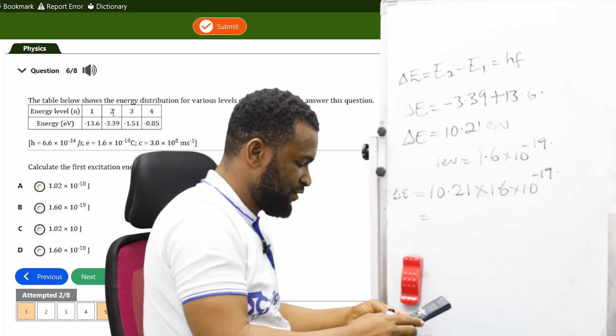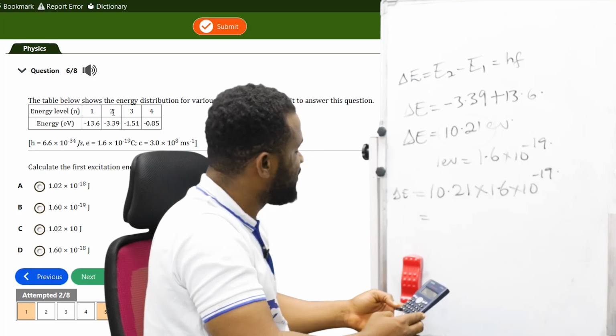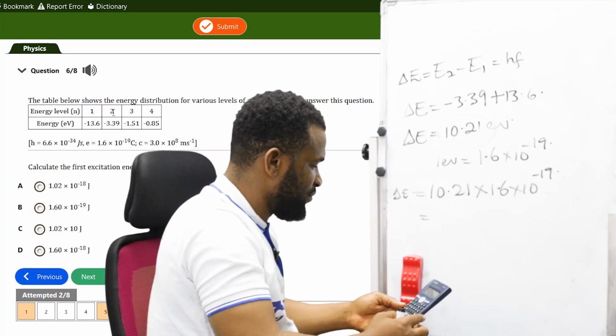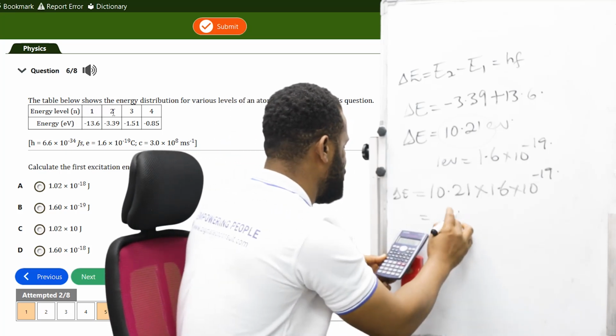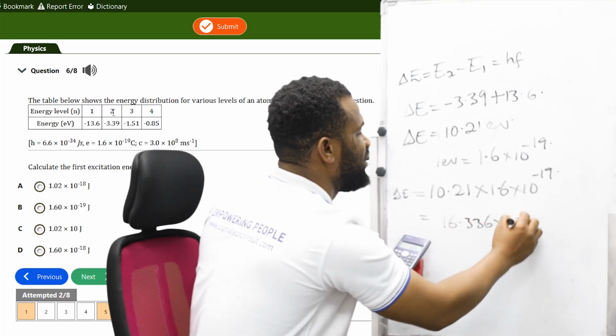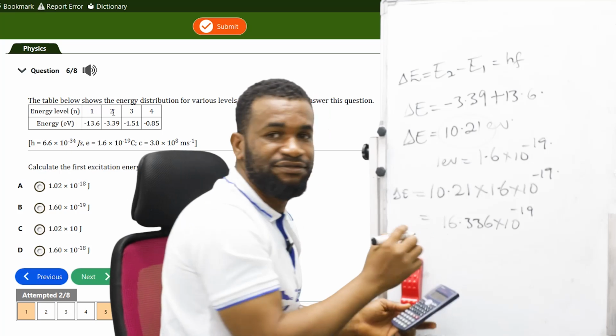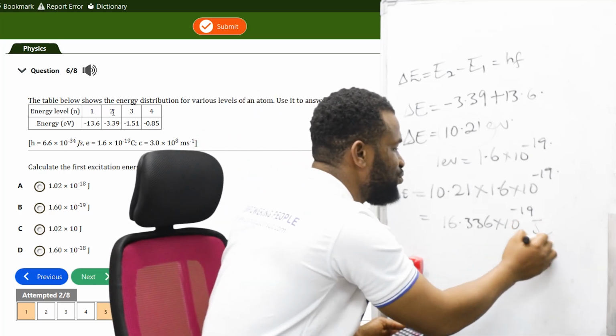So the energy there is given as 10.21 times 1.6. So I'm having 16.336 times 10 raised to the power minus 19 joules.